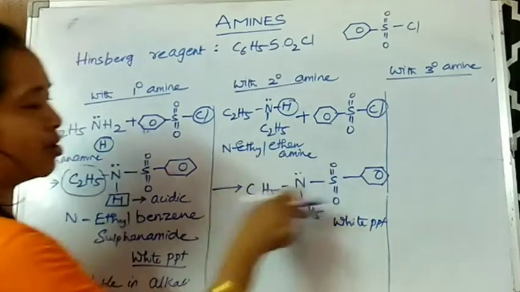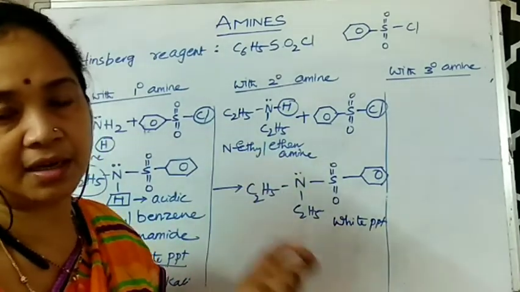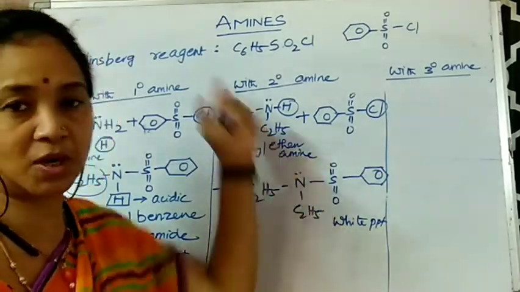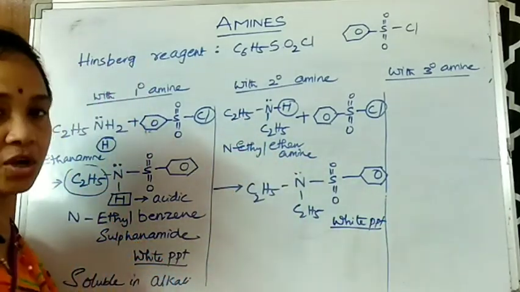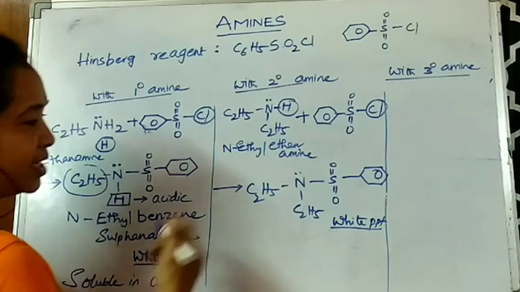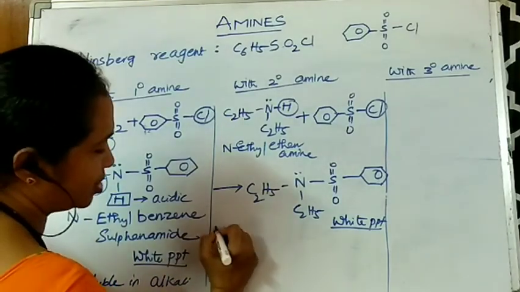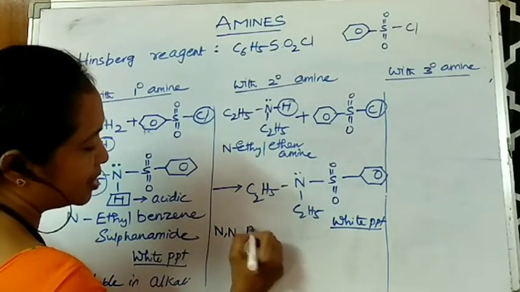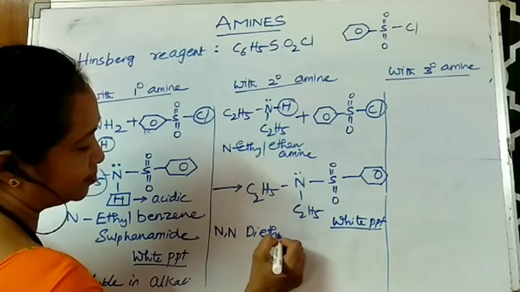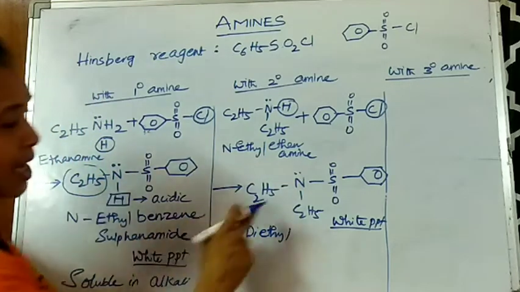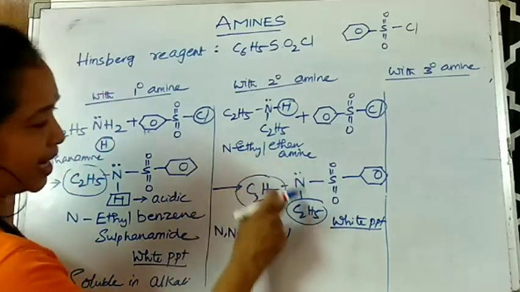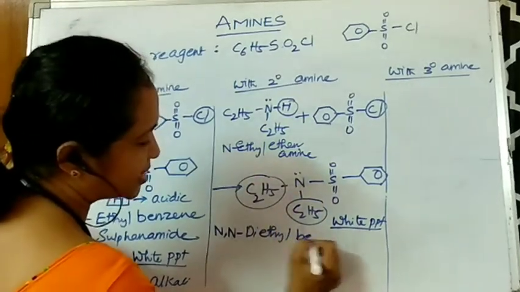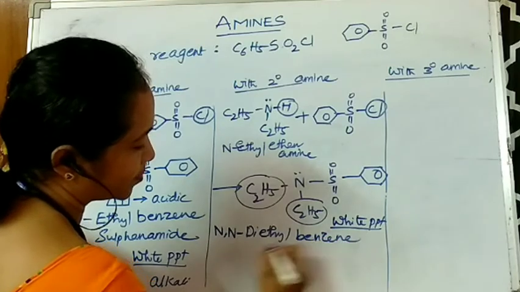But here you can't see any acidic hydrogen that is left here because it is a secondary amine. So this white PPT is insoluble. So first of all, let us write the name. Here two ethyl groups are there. So N,N-diethyl benzene sulfonamide.